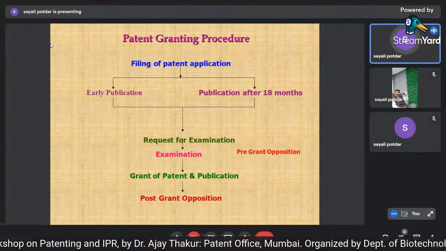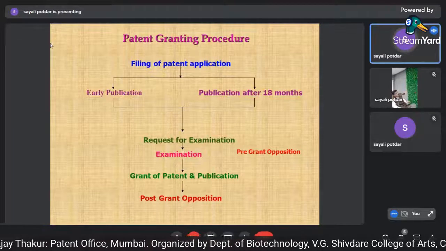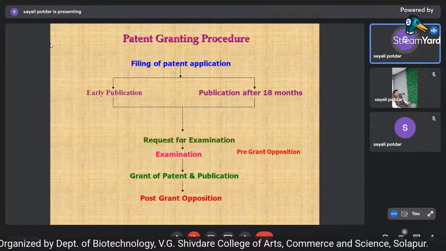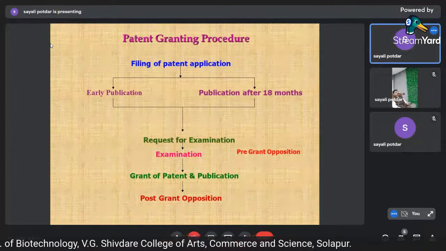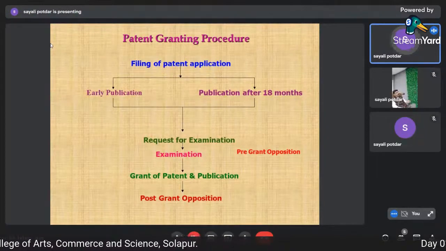आता प्रोसिजर काय होते पेटंट ऑफिस मध्ये? आता तुम्ही इथं पेटंट ऑफिस मध्ये ऍप्लिकेशन फाईल केलं. Suppose you have filed the application here. Your application will be published after some months, months नंतर तुमचं application publish होतं.